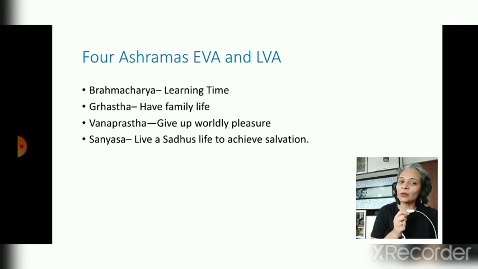In sannyasa, you are still living in the forest, but now your aim should be to achieve salvation, to achieve moksha, that world where you can get peace. So that was the 4th ashrama. All right. And that has to be there till you die.